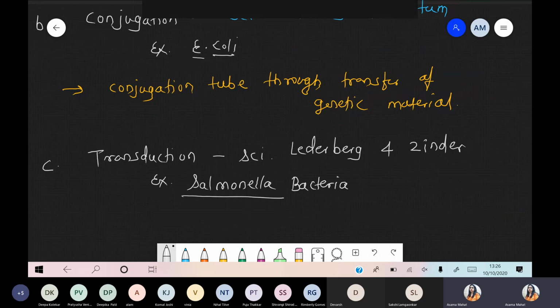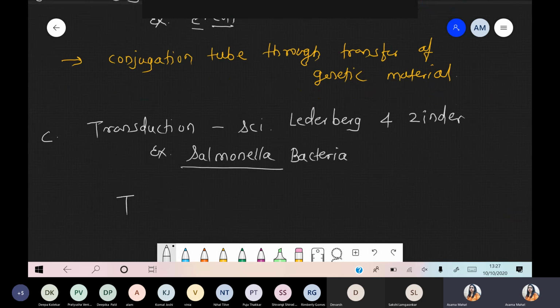And what is the meaning of transduction? Simply transfer of genetic material from one bacteria to another bacteria, but with the help of viruses. Virus acts as a vehicle. Virus in this scenario acts as a vector. So हमें virus के through infection करना है, right? So transduction is nothing but the transfer of genetic material.